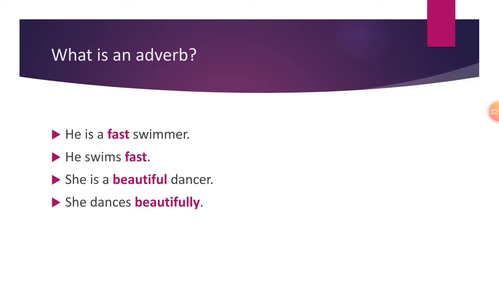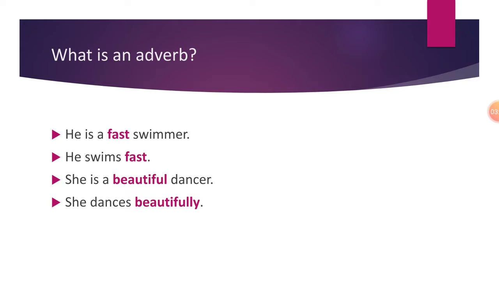So you can see the question has changed. When the adjective fast was modifying a noun, the question was what kind of a swimmer he is. But here the word fast doesn't actually modify the noun he, but rather it is modifying the verb swims. How does he swim? Fast. How does she dance? Beautifully. She speaks very loudly. How does she speak? Loudly. She is a loud speaker. What kind of a speaker? She is loud. So do you understand now?